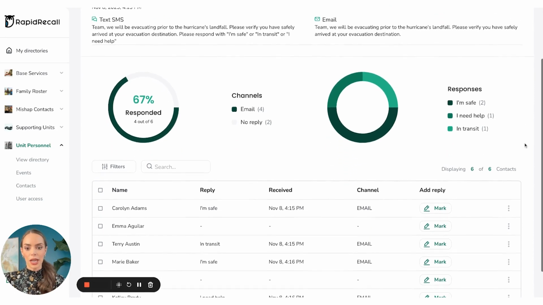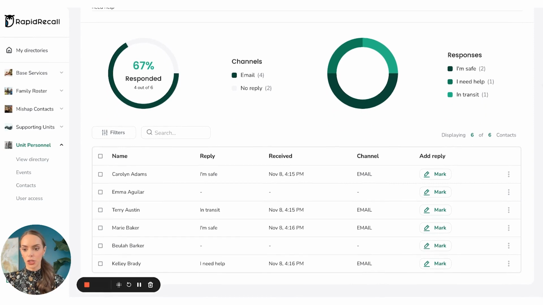So we're going to scroll down to really get an idea of how people are doing here. So Caroline, I'm safe. Terry is in transit. Marie is I'm safe. But we're seeing here that Kelly does need help. So let's just say I now get in touch with leadership of Kelly so that they can reach out to her and make sure that she's getting the assistance that she needs. Now, we also have 2 people who have not yet responded.